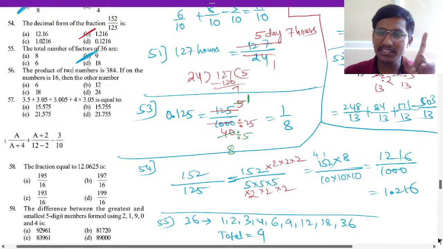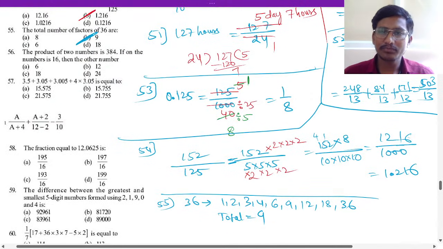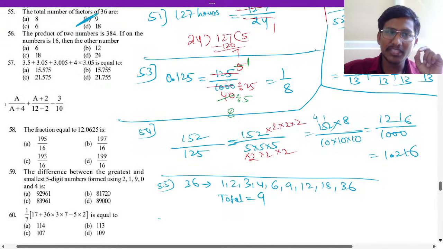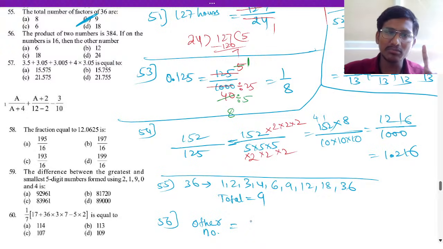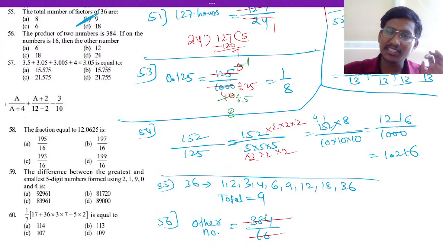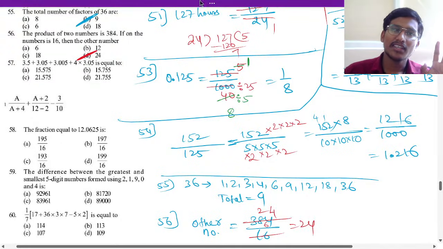Okay. 56th question. What is the answer here? Tell me. So for 56, the product of two numbers is 384. If one of the numbers is 16, then what is the other number? So how do we find the other number? We have to divide it, right? Product means multiplication, so this side you will go and it will divide. The other number will be 384 divided by 16. So you have to divide with 16. 16 ones are 16, 16 twos are 32, 16 fours are 64. So 24 will be the answer here. Option D is the answer for 56.